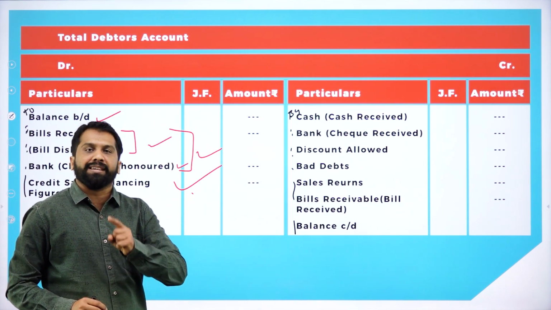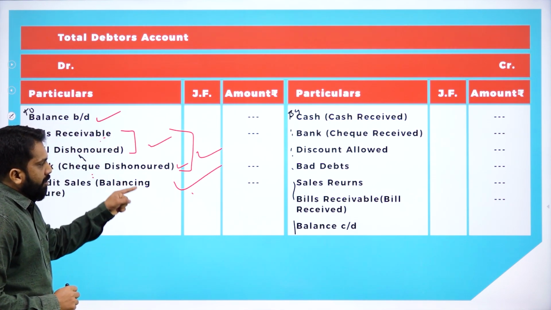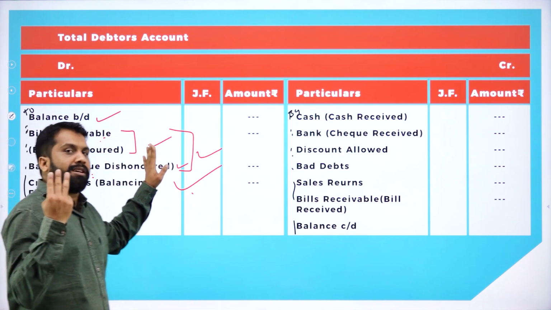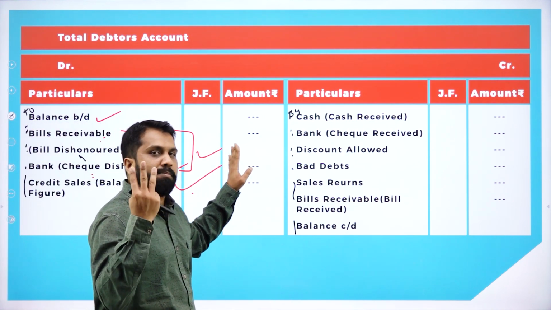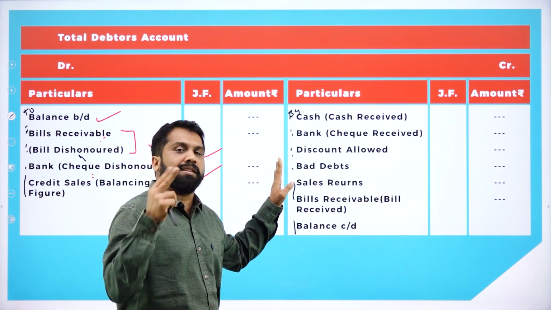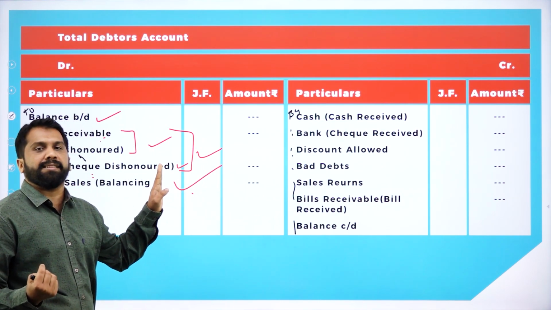It is not logic, it is nothing but magic. Why? Because you remembered three things. Without seeing this, can you say which are the three things? First one is balance brought down. Second one, your bills receivable and check dishonored. And the third one, credit sales.